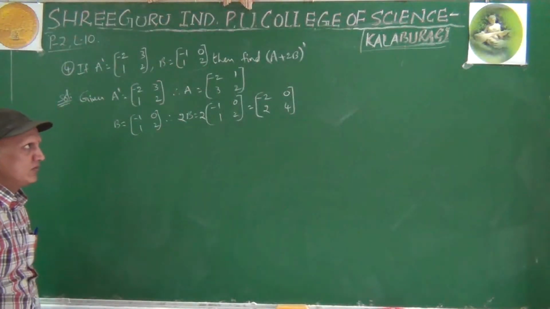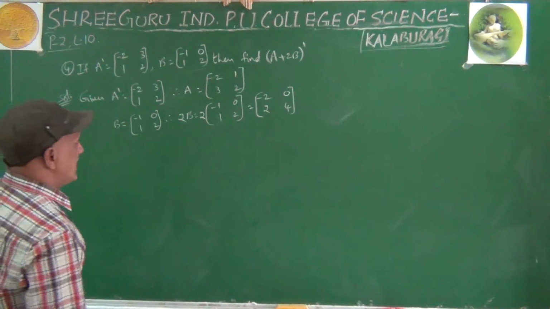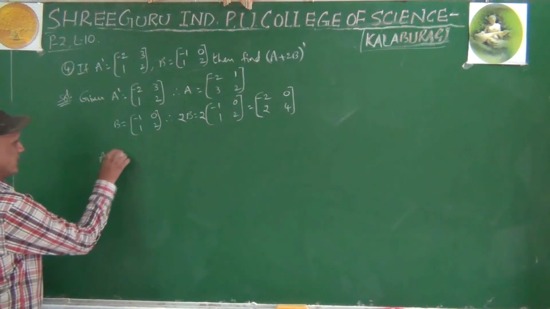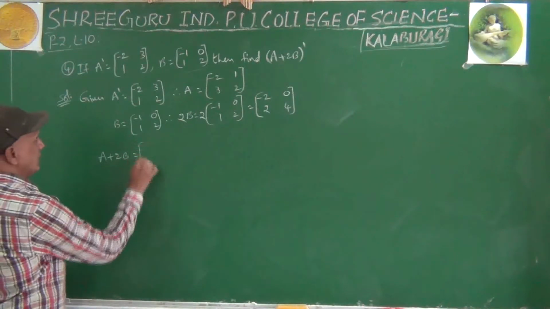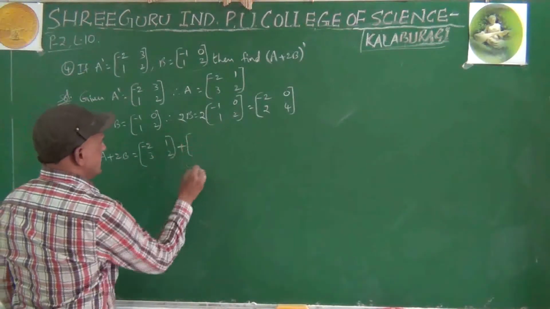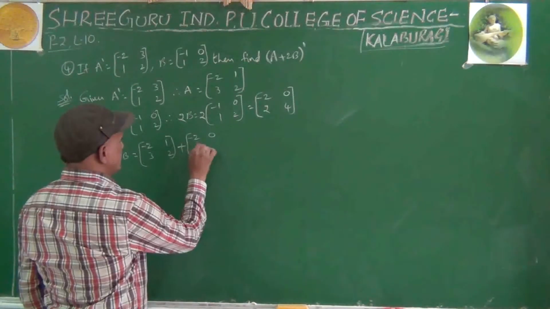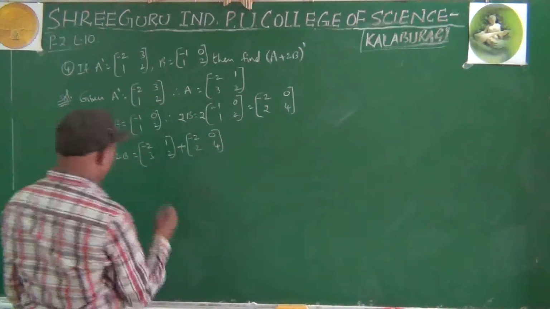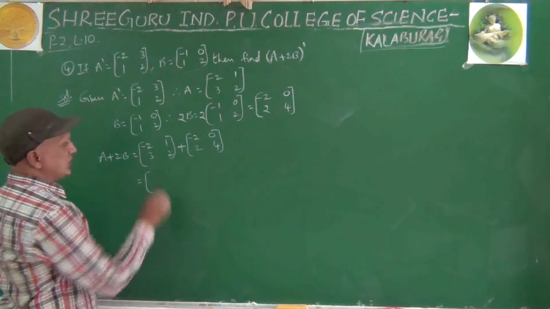Right? What we have to find? A plus 2B whole dash. Let us find out A plus 2B. What is A? Minus 2, 1, 3, 2. What is 2B? Minus 2, 0, 2, 4. Add both.